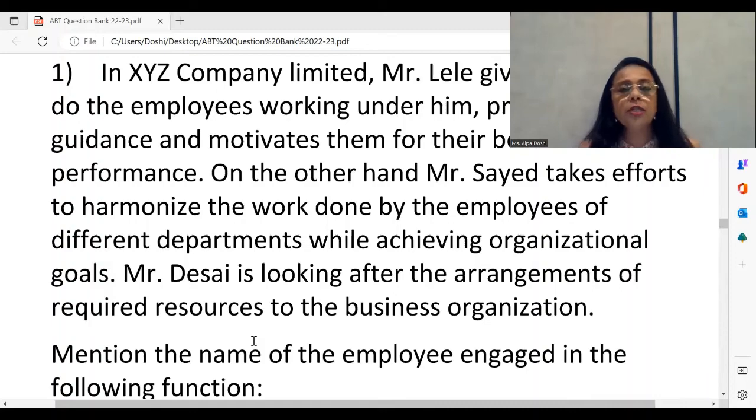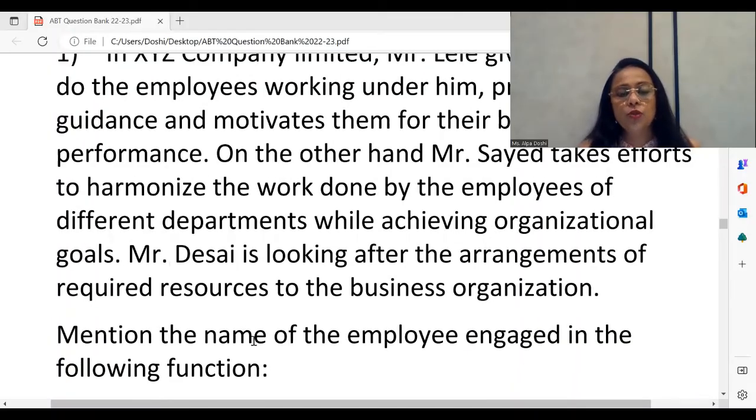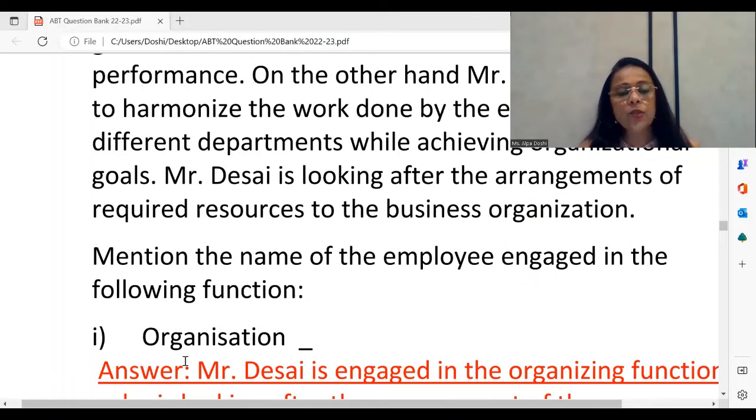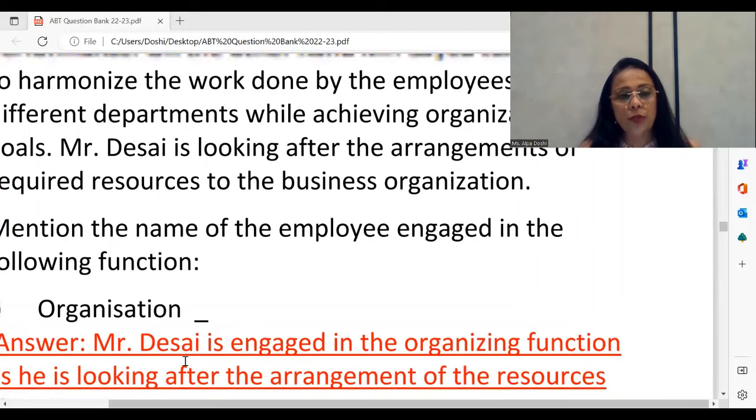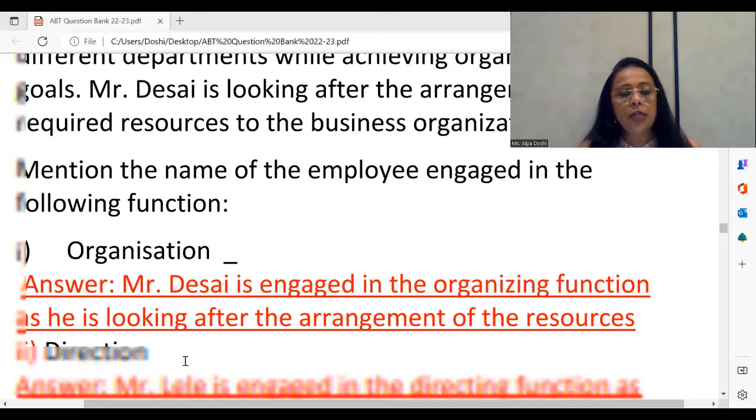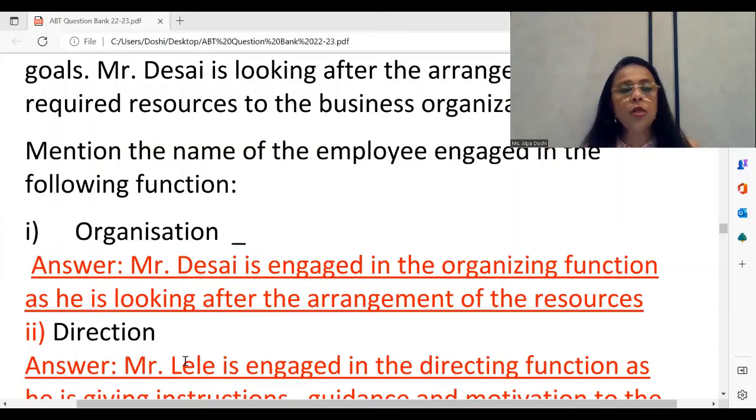Dear students, just by doing the comparative table, you will be able to answer these questions on case studies. Now remember, you do not have to write the answer just in a few words. They have to be written in sentences. As it is seen here, Mr. Desai is engaged in the organizing function as he is looking after the arrangement of the resources.